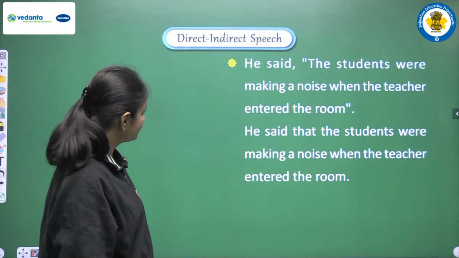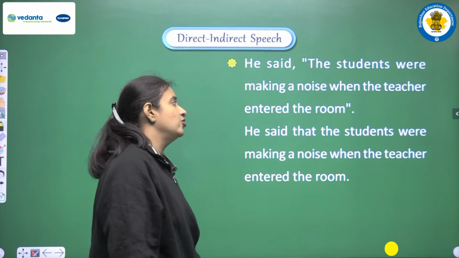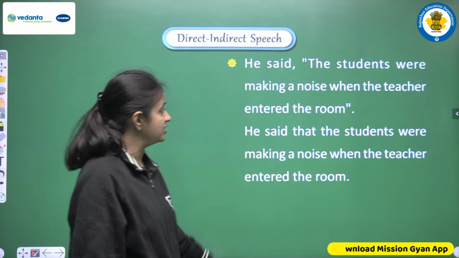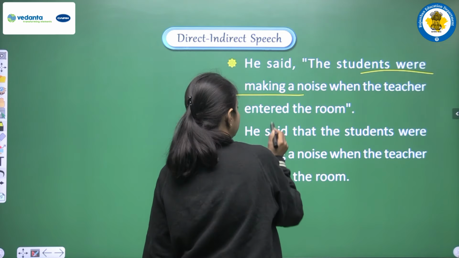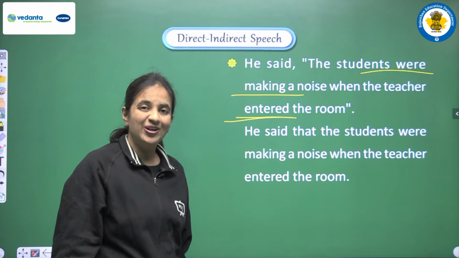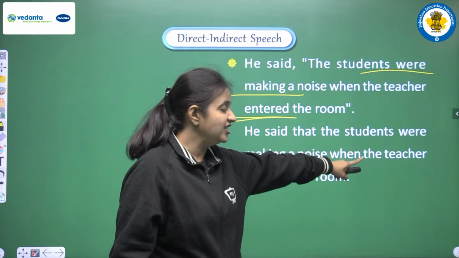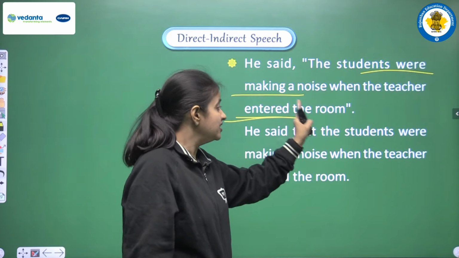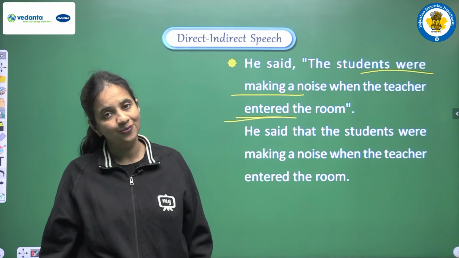Okay. More examples. He said the students were making a noise when the teacher entered the room. Again we are having two actions here. In the first action we are having past continuous tense, and in the second action we are having past simple tense. But again according to the rule, we are just following the rule, and this is the reason we are not doing any changes in the tense. And the example will be, he said that the students were making a noise when the teacher entered the room. Okay.